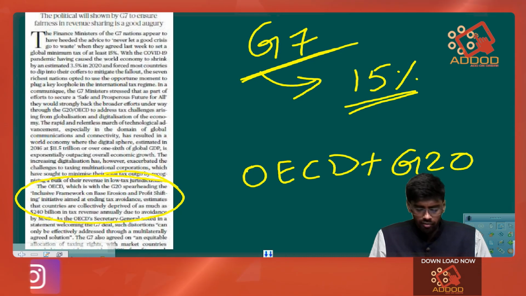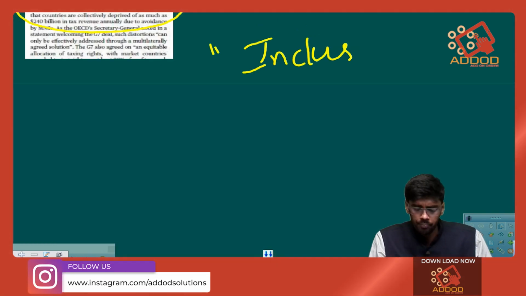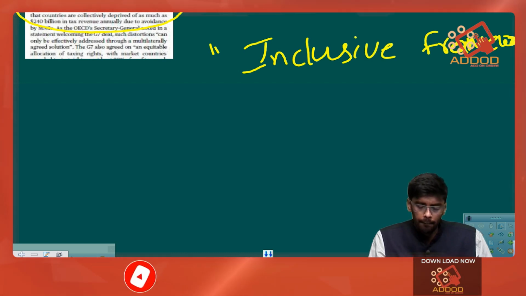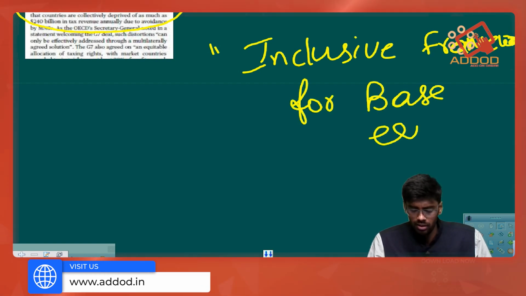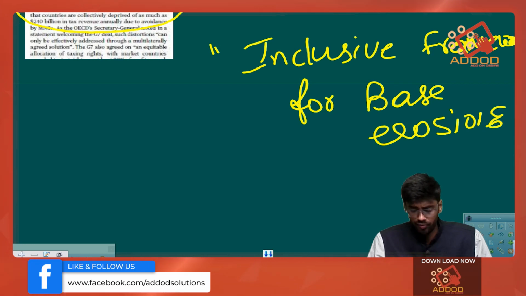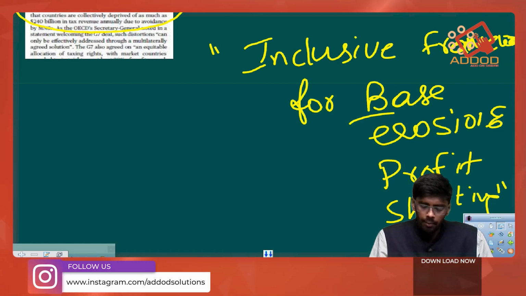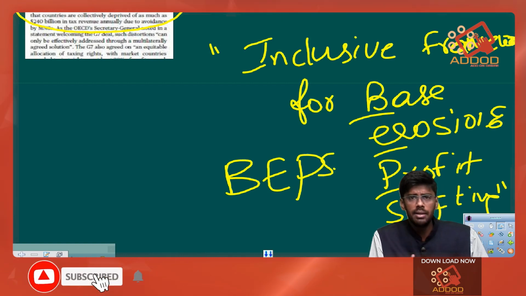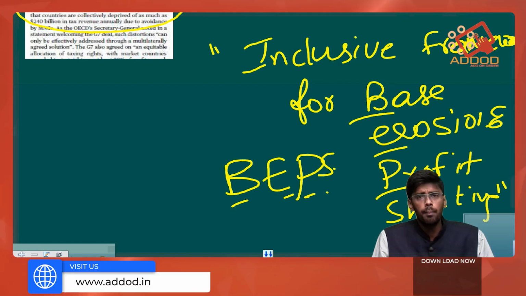This initiative is called the Inclusive Framework for base erosion and profit shifting, or BEPS. So the OECD and G20 countries are coming together to prevent base erosion and profit shifting.